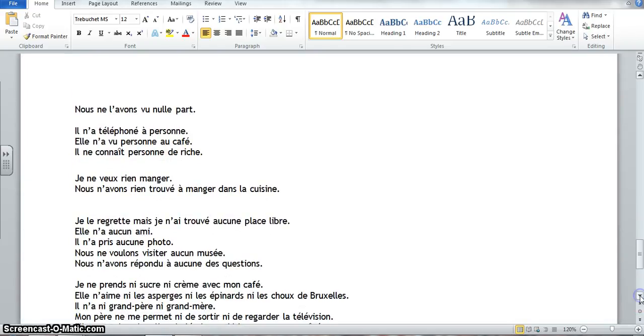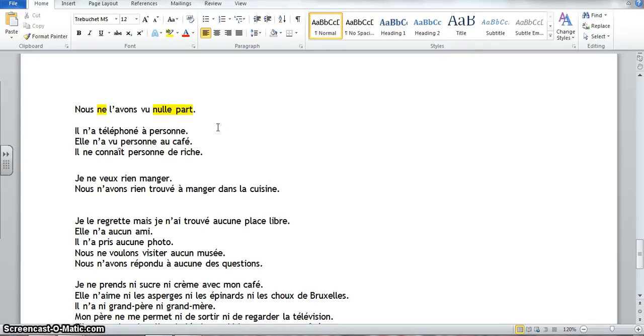Remember that ne nulle part means nowhere. It does seem strange. Look how far away nulle part is from that ne, but that's okay, that's right. So nous ne l'avons vu nulle part. We didn't see him anywhere. So the idea is that it comes after everything. Okay, and so even if we specified who he was, nous n'avons vu Pierre nulle part.